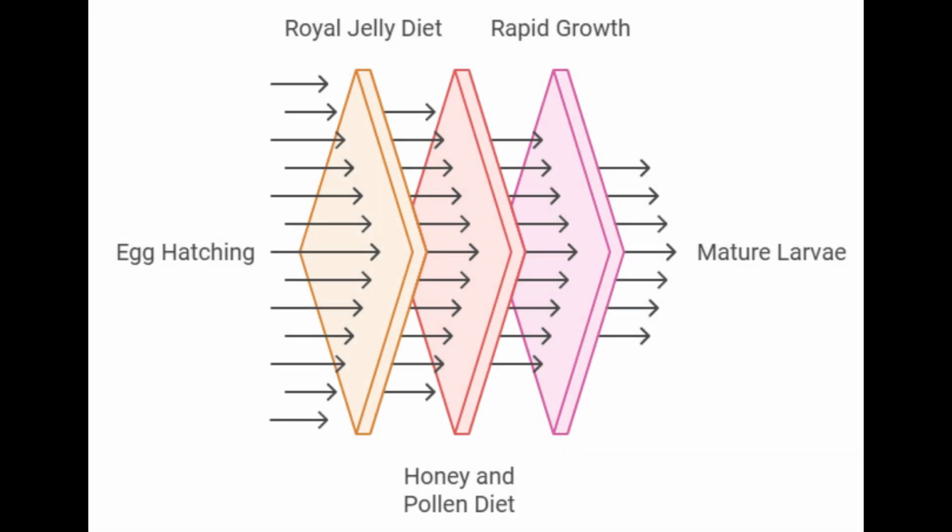Once the eggs hatch, the larvae emerge and enter the larval stage. During this phase, the larvae are fed a diet of royal jelly, a nutrient-rich substance produced by worker bees. After about 3 days, the diet changes to a mixture of honey and pollen. The larval stage lasts for about 6 days, during which the larvae grow rapidly and molt several times.